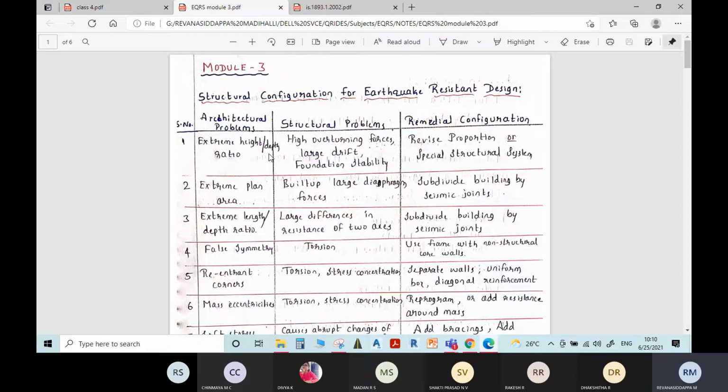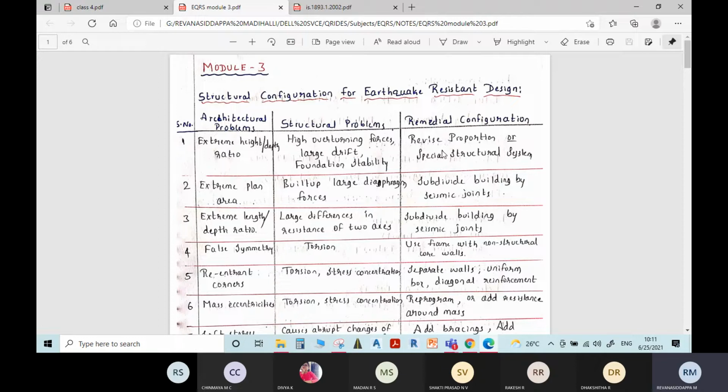Extreme height to depth ratio means the building has a larger height, but its dimension in the lateral direction is very small. In that case, the height to depth ratio will be more. If the height to depth ratio is higher, what is the problem we normally face? High overturning forces, large drift, and foundation stability will be affected. These are the things we will face if we provide a larger height to depth ratio.